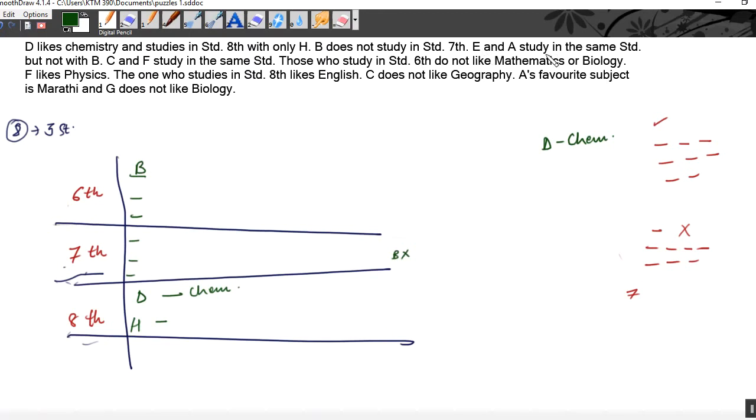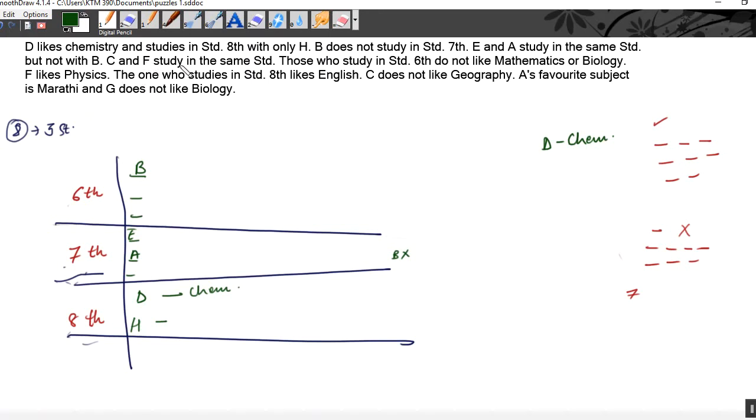Right? E and A study in the same standard but not with B. That means the standard of E and A is different from that of B, so they cannot be in 6th standard. They can be in 7th or 8th. And there is no place for more students in standard 8th. That means E and A are studying in 7th standard.